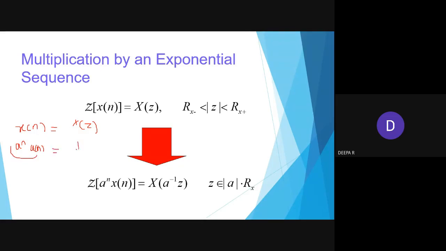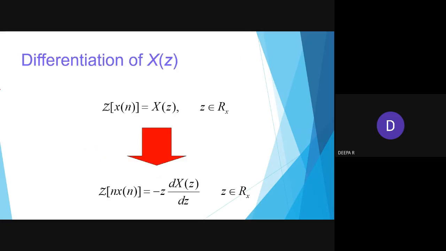So we'll be getting 1 by 1 minus a z inverse, or z by z minus a. Now the question is, we are not going to make it as u of n, here a^n u of n. So x of a inverse z. In the x position, they have asked for a inverse z. Okay.